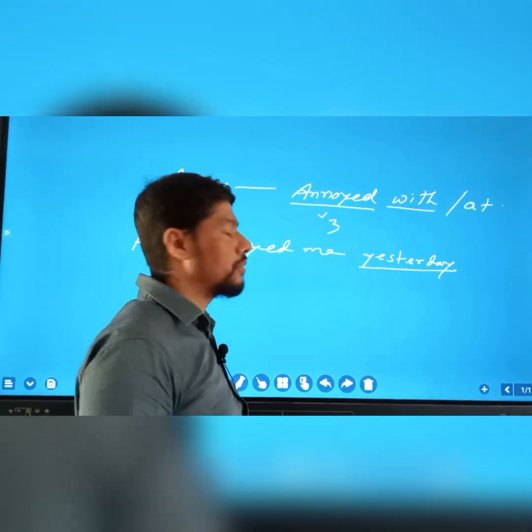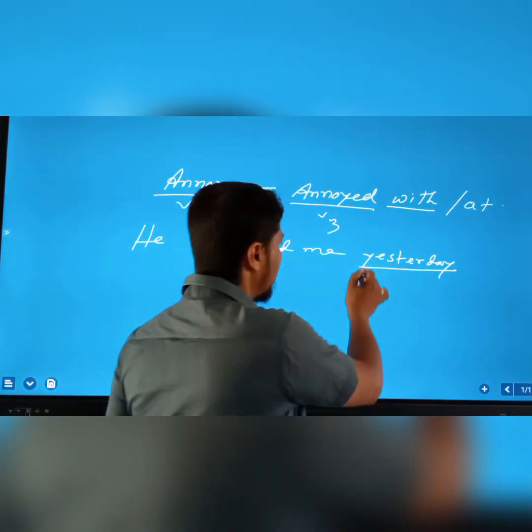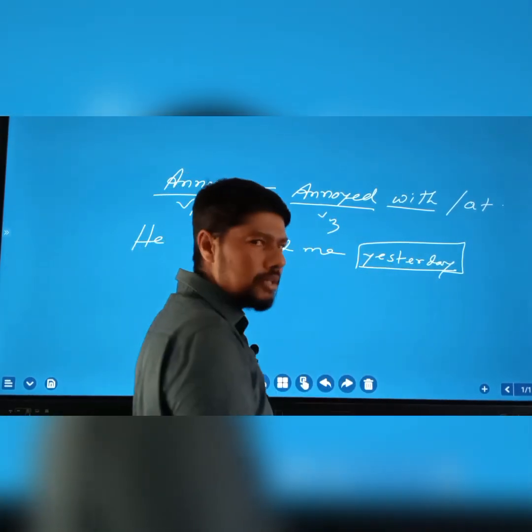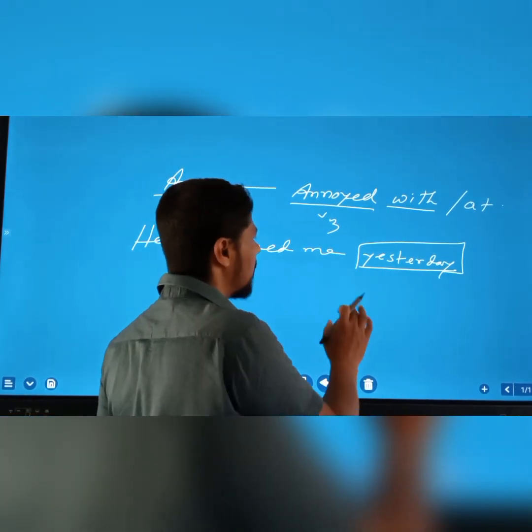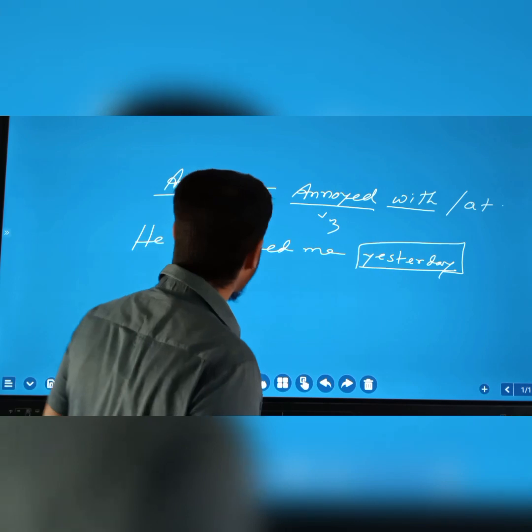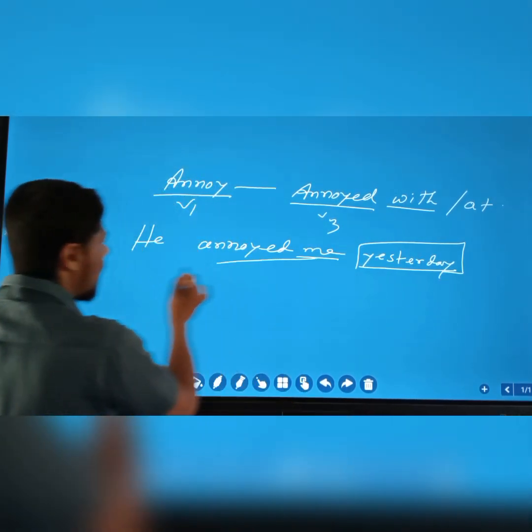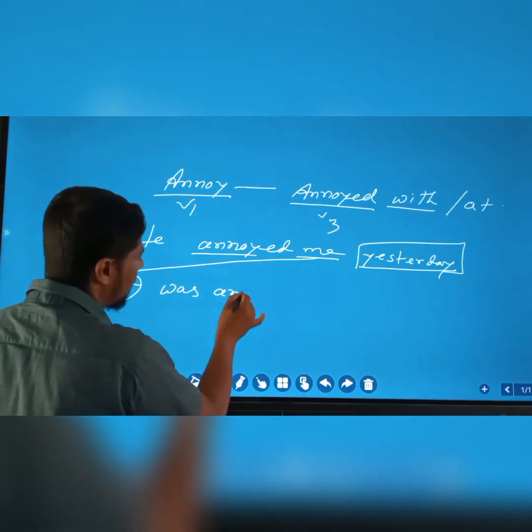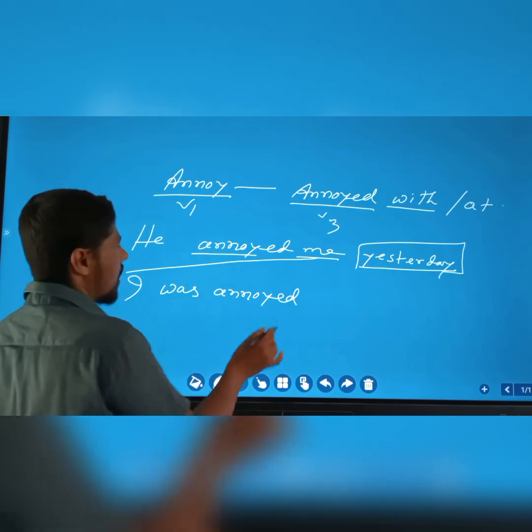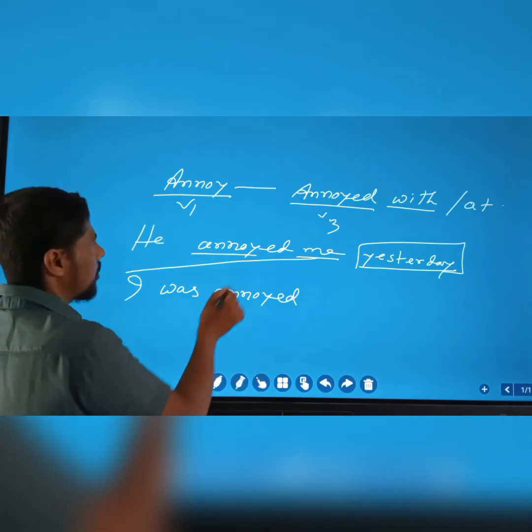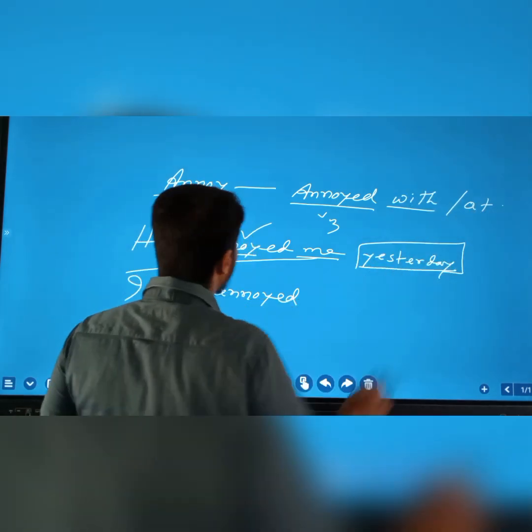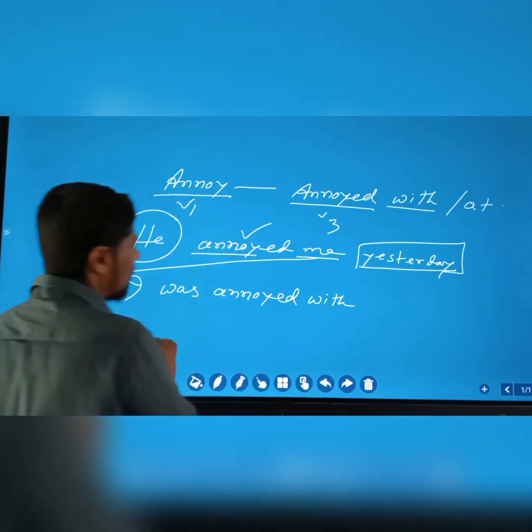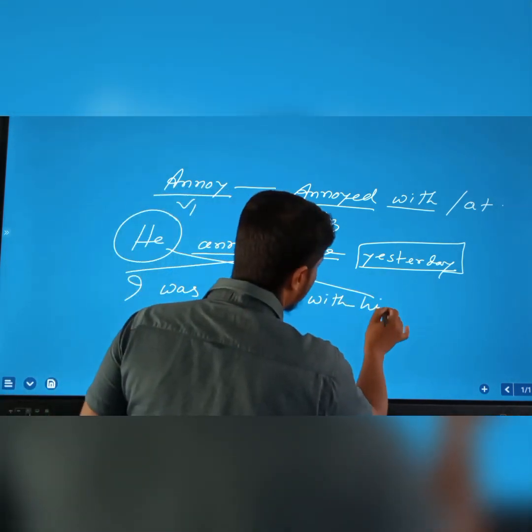You have to remember, dear viewers and my dear learners, if you find any adverb or adverbial phrase in active voice, that will never be the subject. You have to understand, adverb will be in the right place where it is. So the object is me, and we have to make it subject I. Now according to tense, take extra helping verb. Now verb 3, then take one preposition except by, because annoyed will take with or at. So if the subject is a person, you have to take with, then subject will be object.